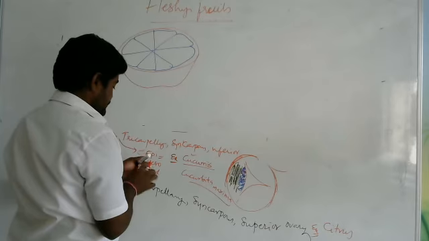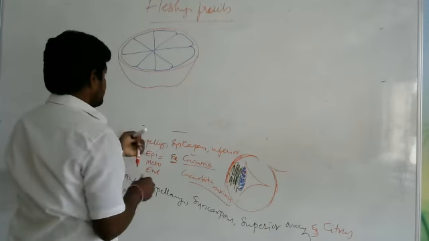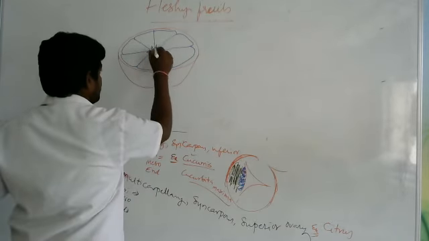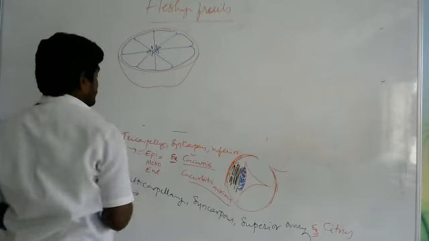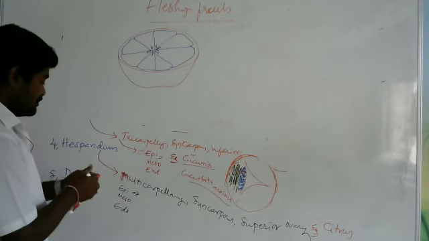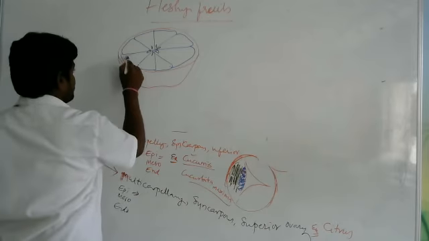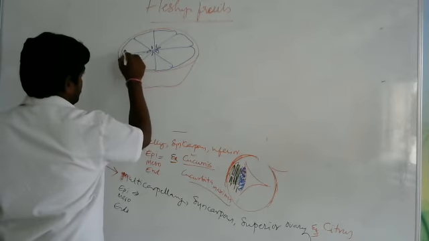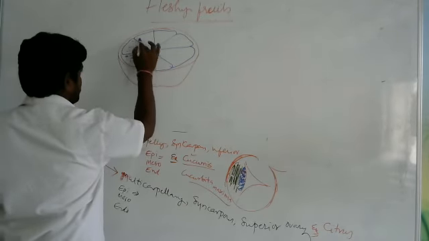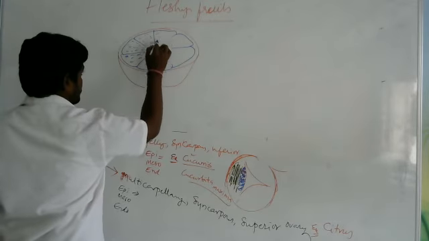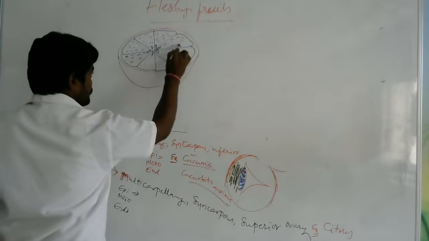Next, it has seeds inside, like this. Some juicy fibers are present like this. Is it clear? Now you see.